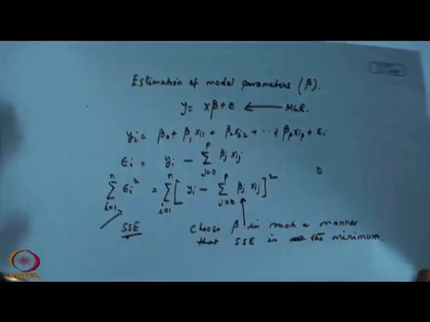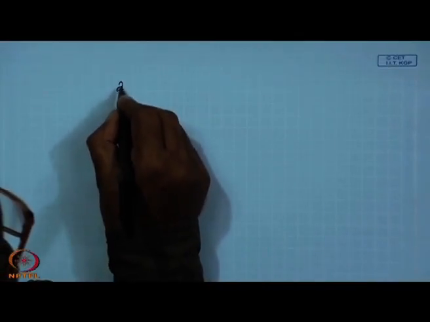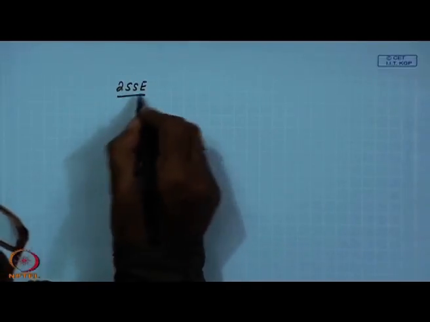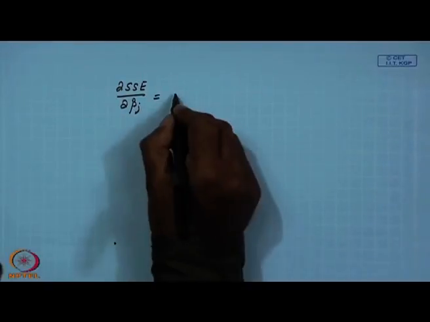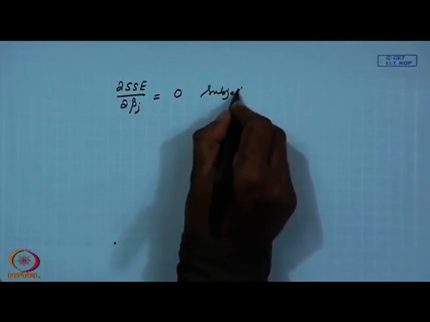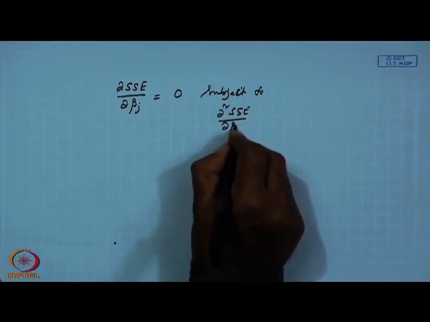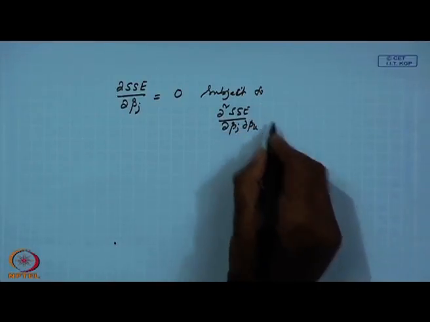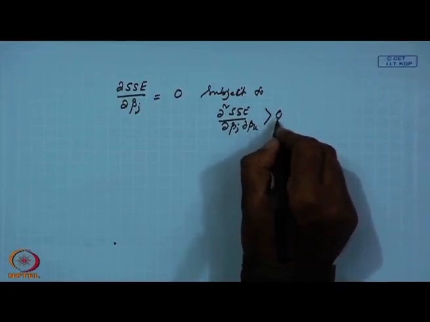So, you can do this very easily. We can write SSE also in some other way. You have to go for the derivative, del SSE by del beta j, and you put this equal to 0, subject to the condition that del square SSE by del beta j del beta k is positive, because it is a minimum case.